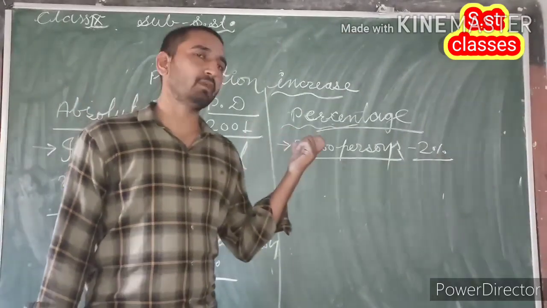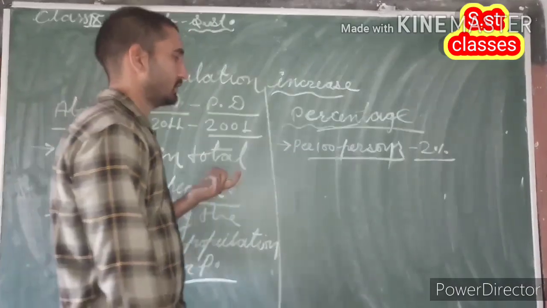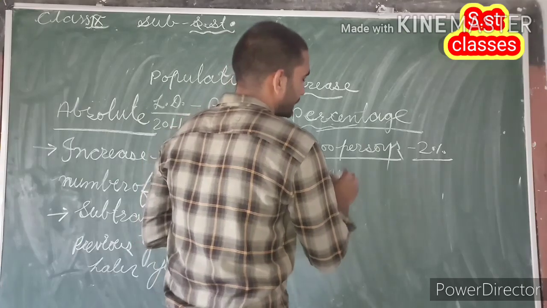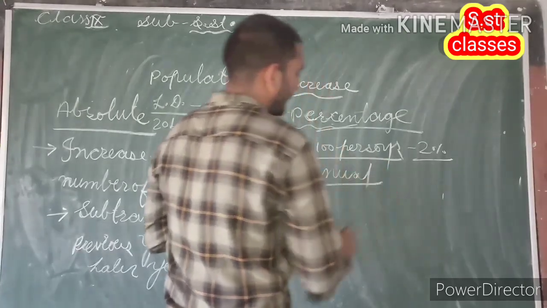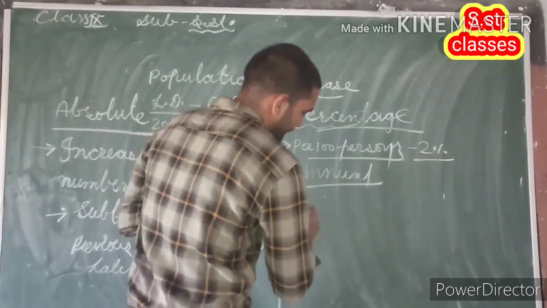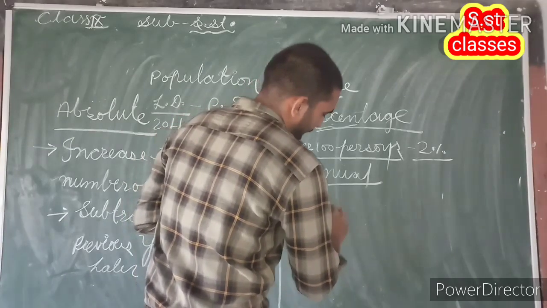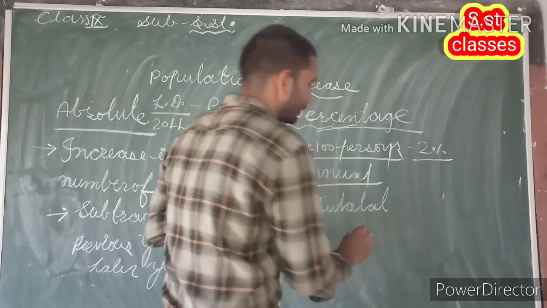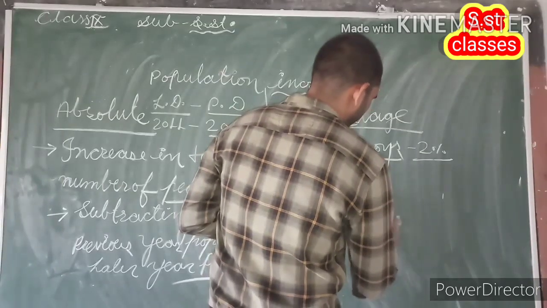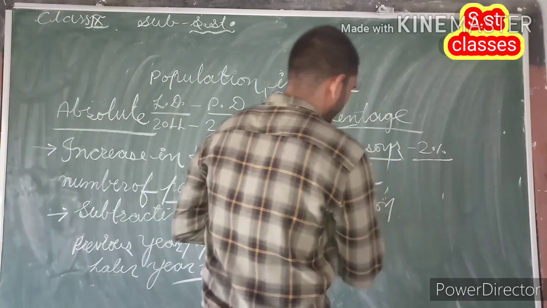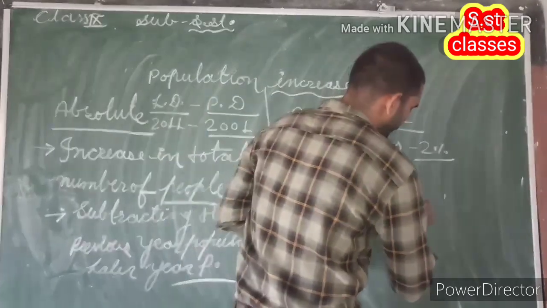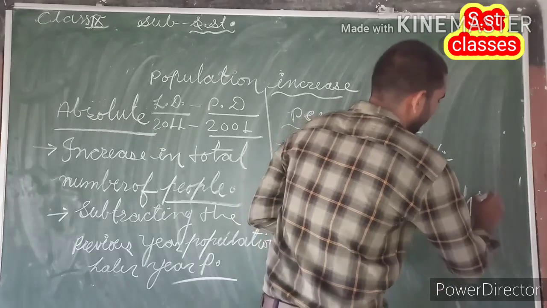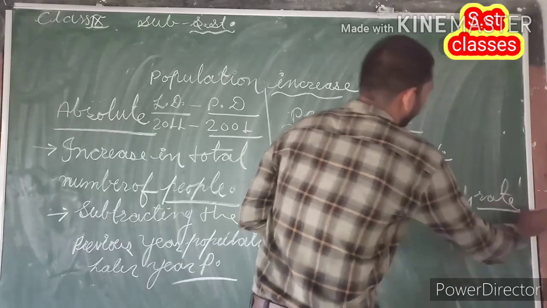And this kind of population increase is generally calculated on annual basis, and it is also called population increase rate or population growth rate.